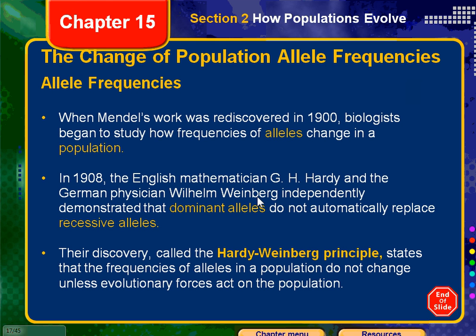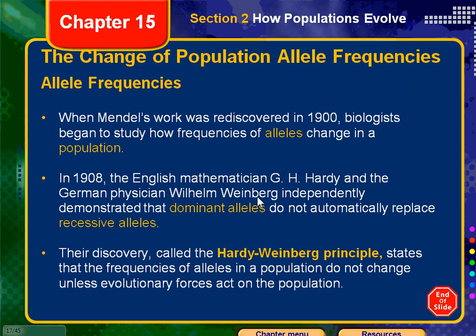We use them to recognize, when we look at homozygous dominant, big A, homozygous recessive, little a, those represent the alleles. If we have a gene for whether or not you have hitchhiker's thumb, whether you do have it or you don't have it, those are the alleles for that gene.